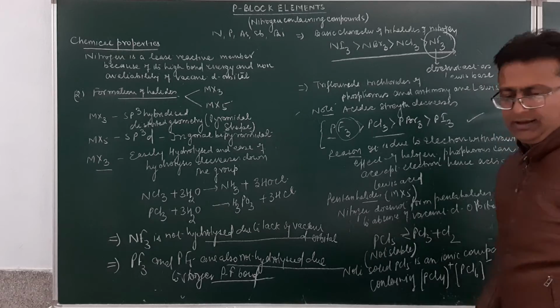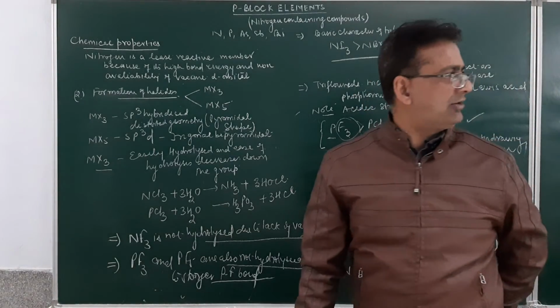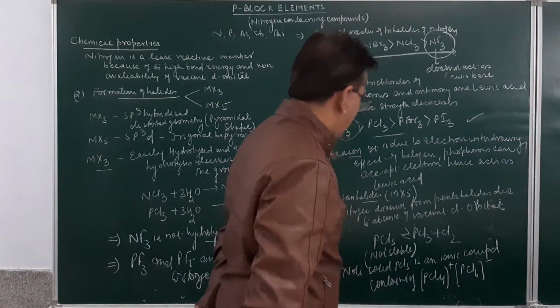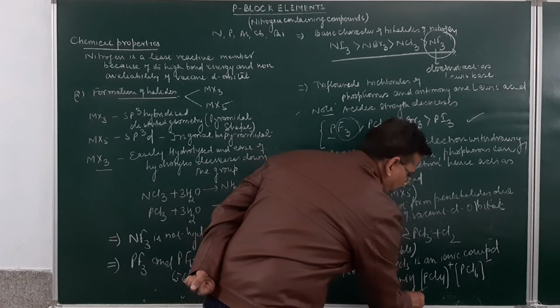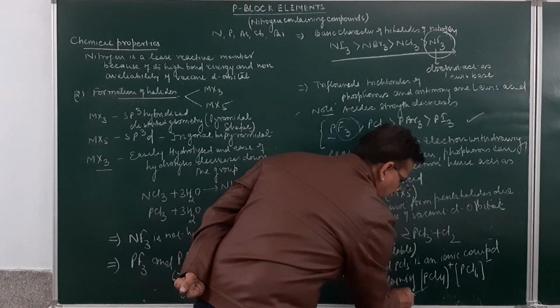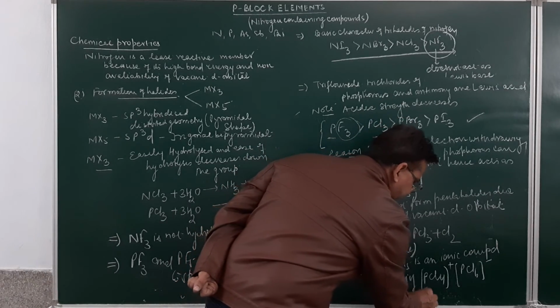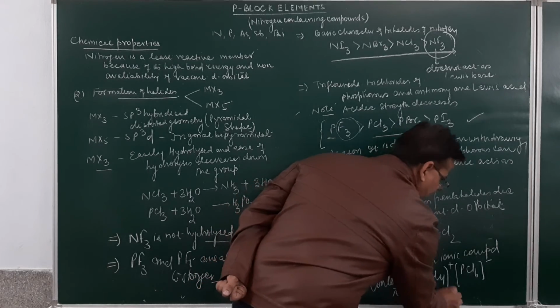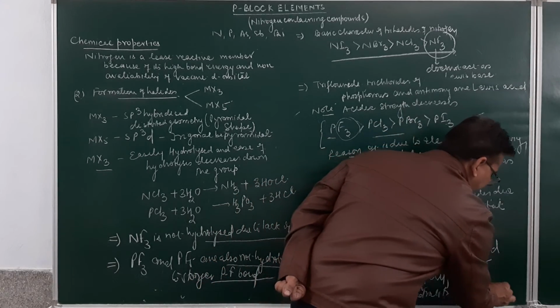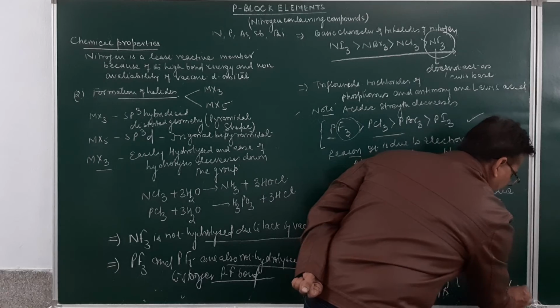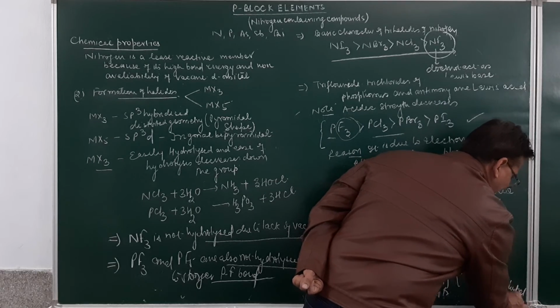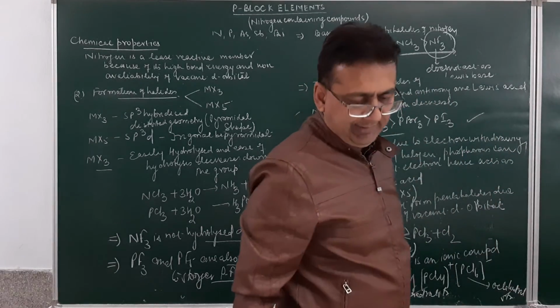Here PCl4 positive has a tetrahedral structure and PCl6 negative has an octahedral structure.